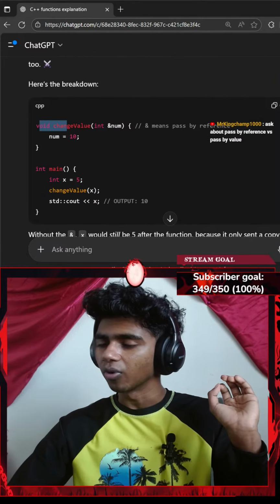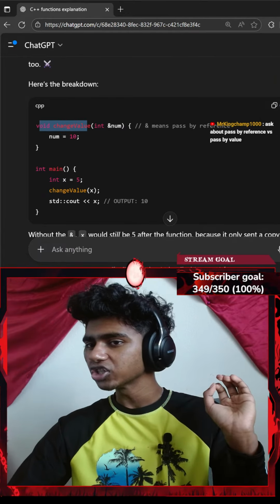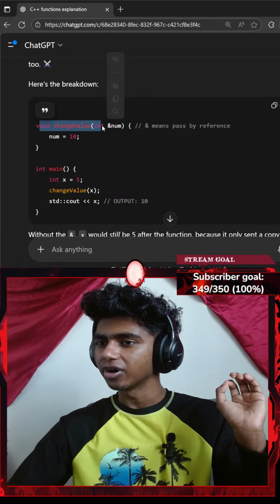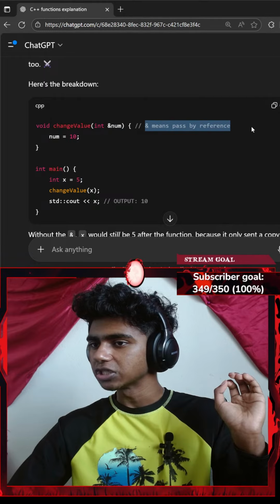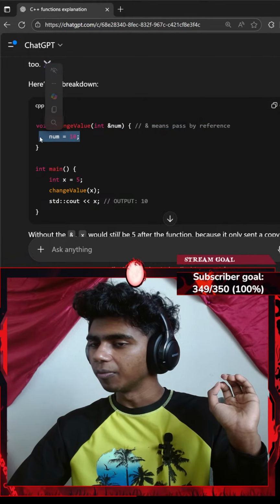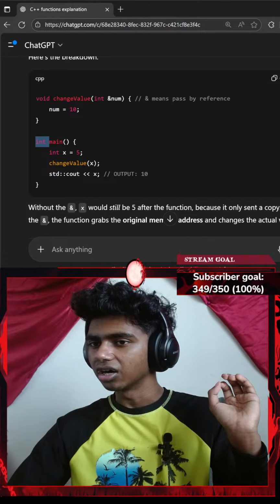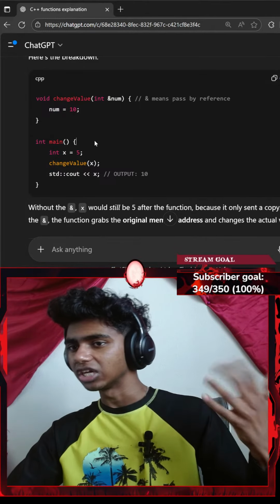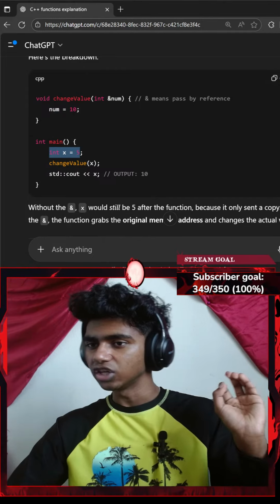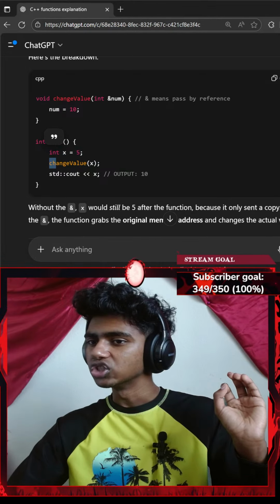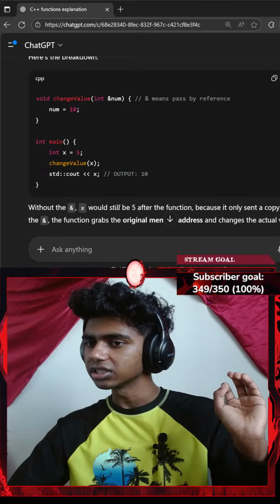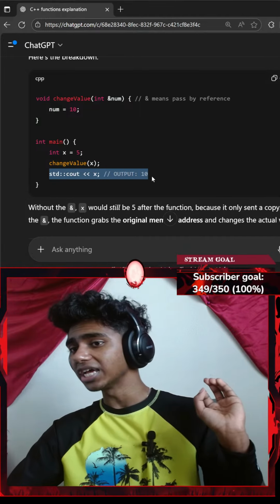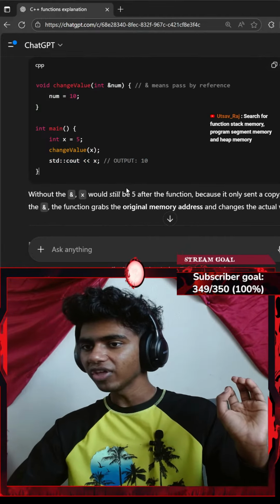So we go with a void function called changeValue with a parameter which is an integer reference number. This means pass by reference. Number equals 10, then we typecast our main function to be an integer. Integer x equals 5. Okay. changeValue, we invoke our function. Okay, x standard console output. The output is 10 right now. Okay, I think I see.